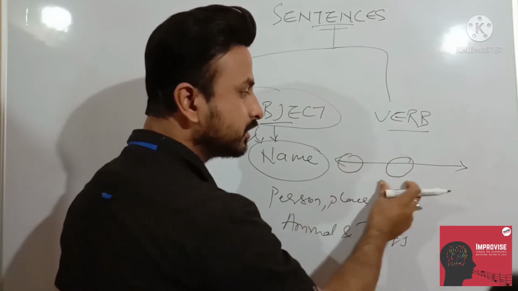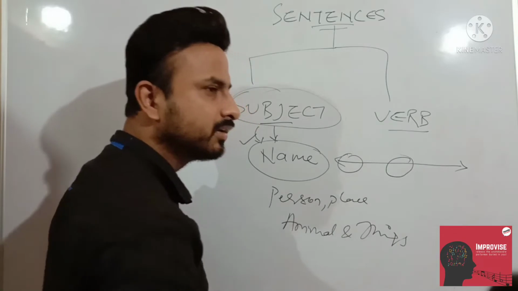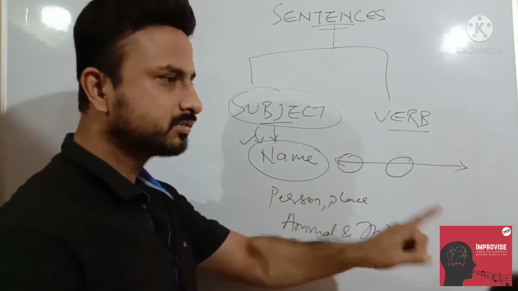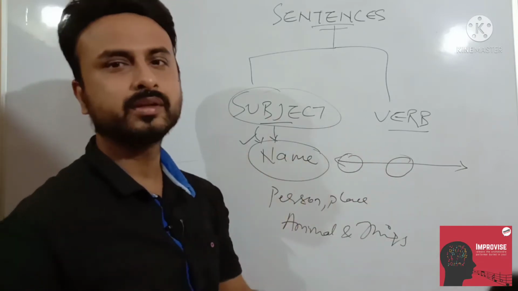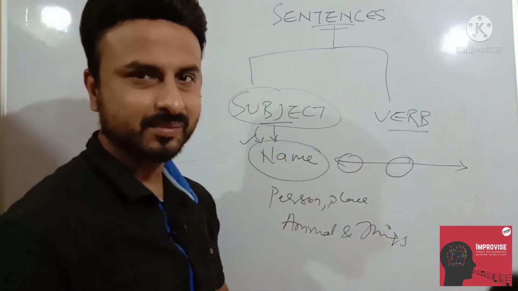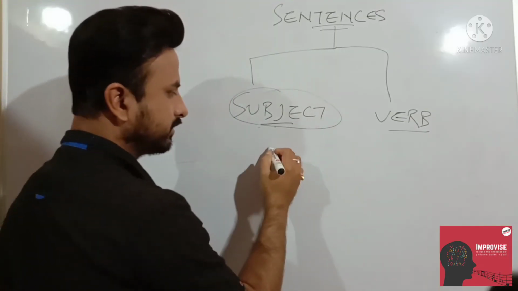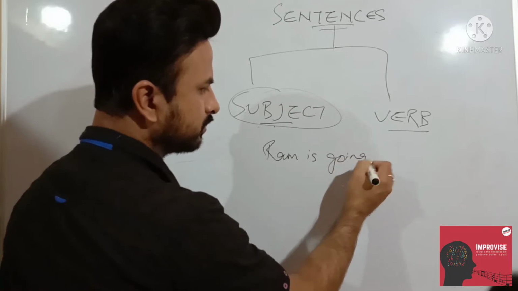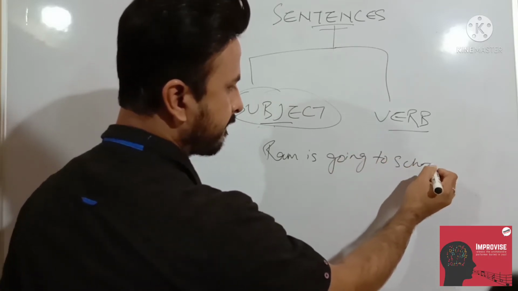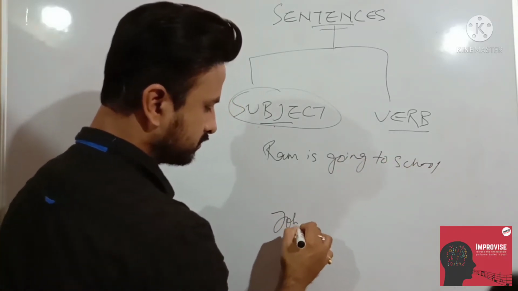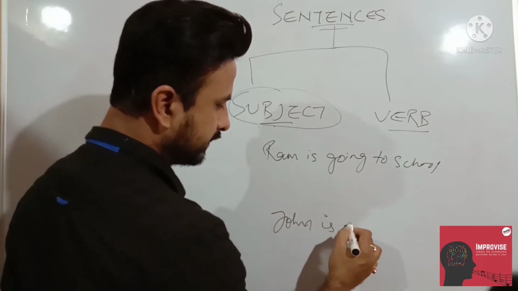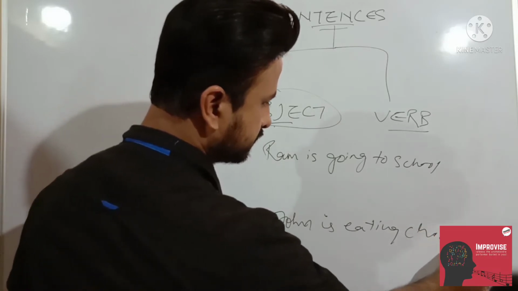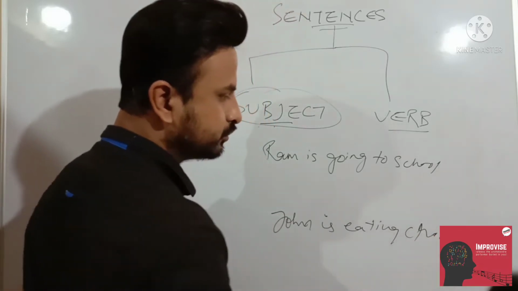You have to search where that subject is and where that verb is. If you identify that yes, this particular sentence has one subject and verb, then that is a complete sense. I'll show you with examples. So friends, if I say, Ram is going to school, right? Or John is eating chocolates, right? John is eating chocolates.